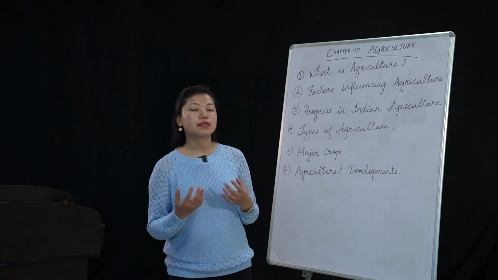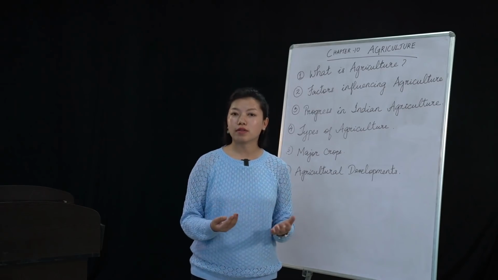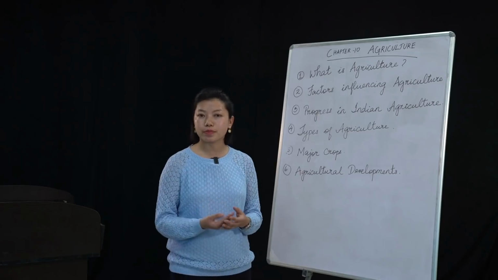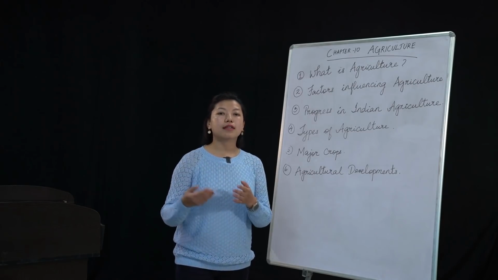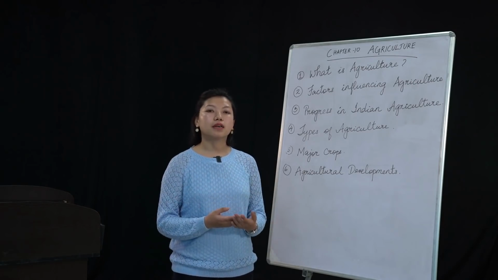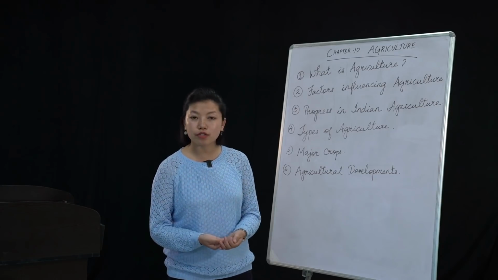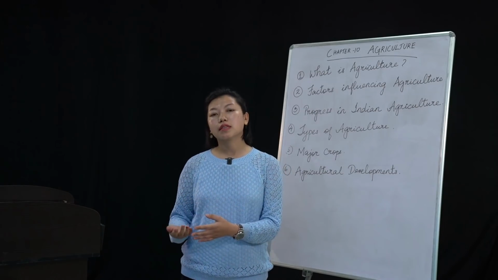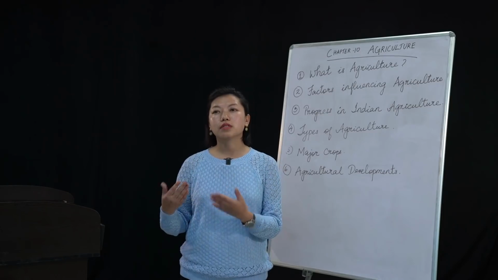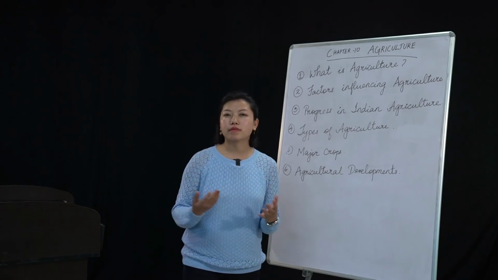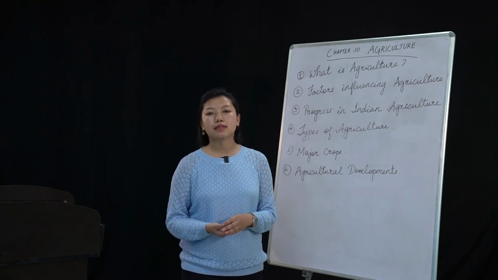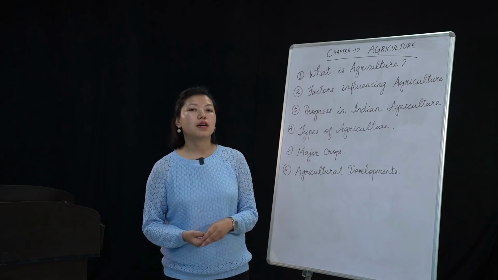China is considered the largest producer of rice. Then wheat is mostly grown by the developed countries. Millets can be grown in any type of soil, and India is considered the largest producer of millets.